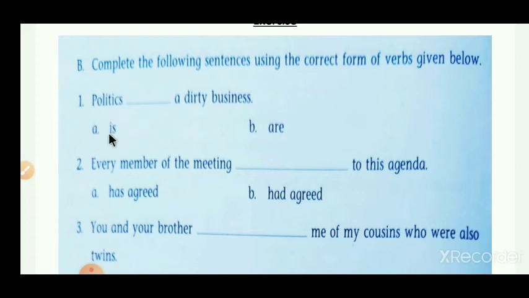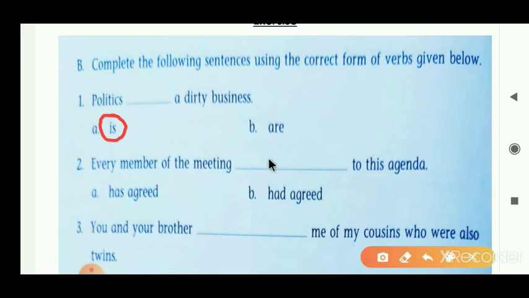So now the correct answer of that first sentence is, we have to put is here as the correct answer. So now the finalized sentence becomes: Politics is a dirty business.